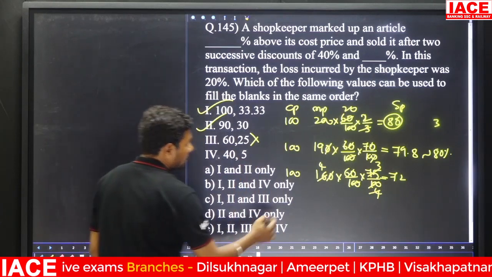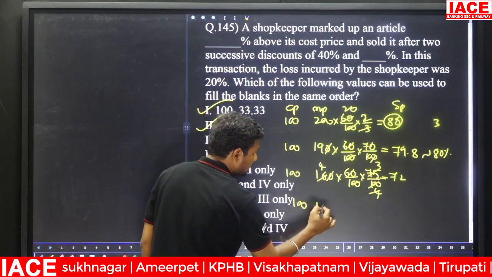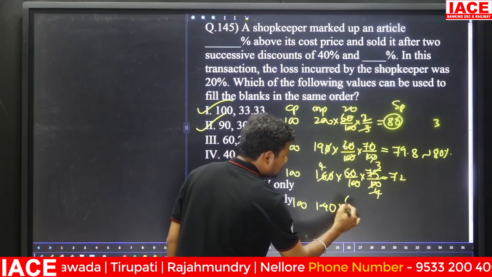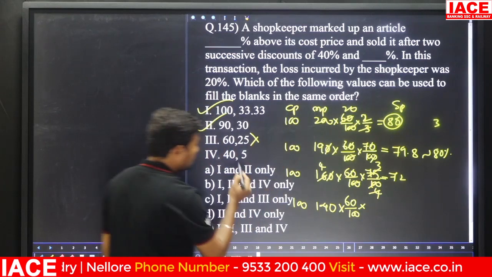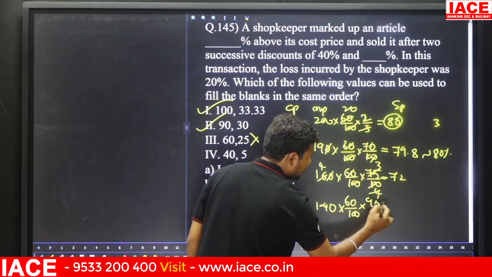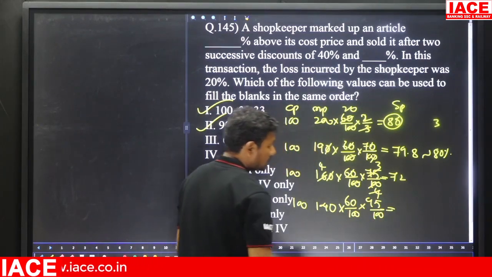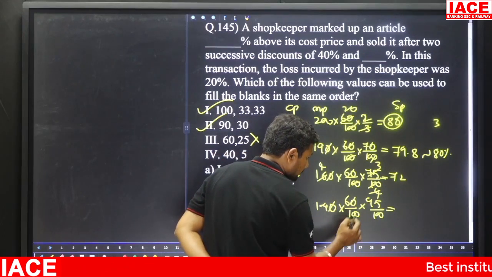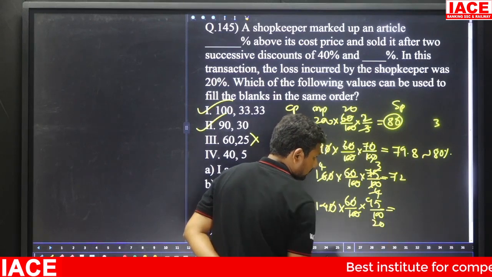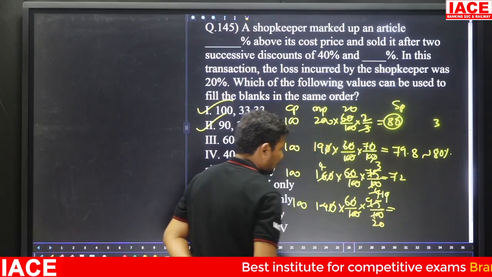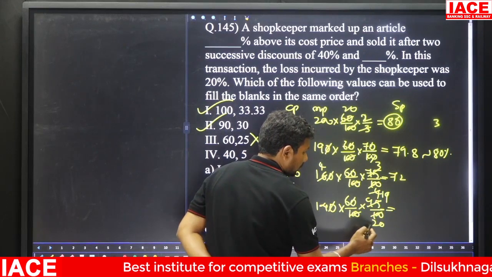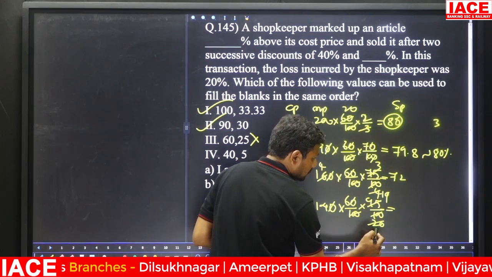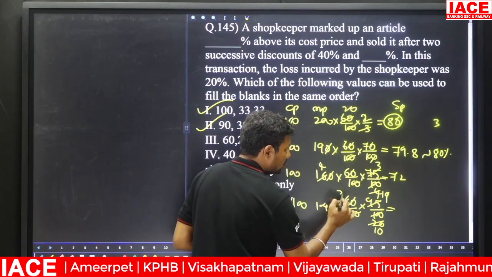Next go with the fourth one. 100, it is 140 because 40% is increased. Next we are giving it a 40% discount, which means 60 by 100. Second case is a 5% discount, it is 95 by 100. Cancel the values. Here 0 0 will be cancelled, here also 0 will be cancelled. 5 20s and 5 19s, and next here 5 cancels with 2, 2 10s and 2 3s.